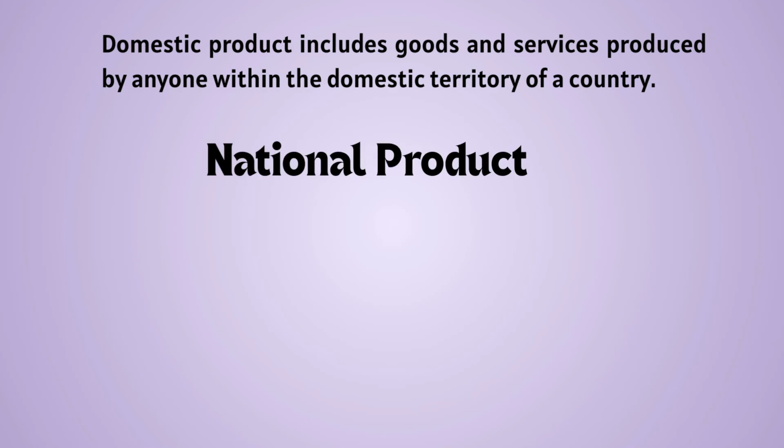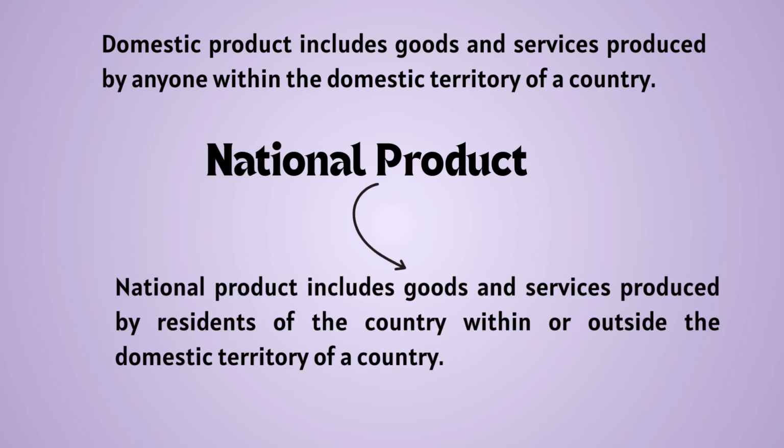However, when we are talking about national product, it includes only those goods and services that are produced by factors of production that are the residents of the country. These may be produced within or outside the domestic territory of a country.